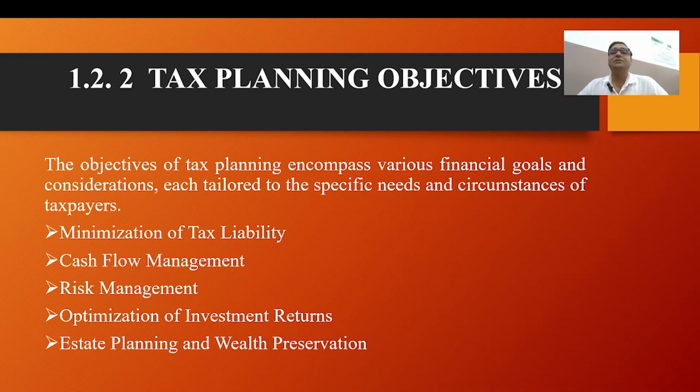For example, optimize investment returns by minimizing the impact of taxes on investment gains and income. Strategically, as per tax planning, by selecting tax-efficient investment vehicles and structures, taxpayers can maximize after-tax returns on their investments.